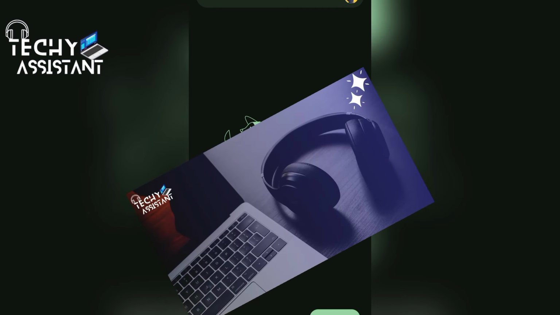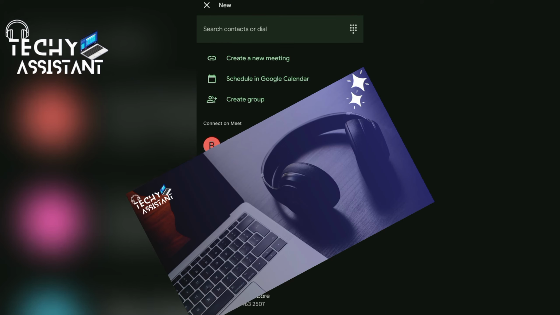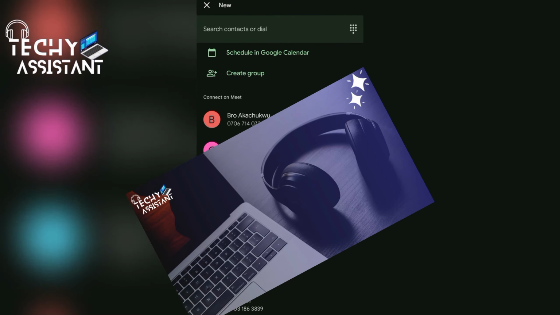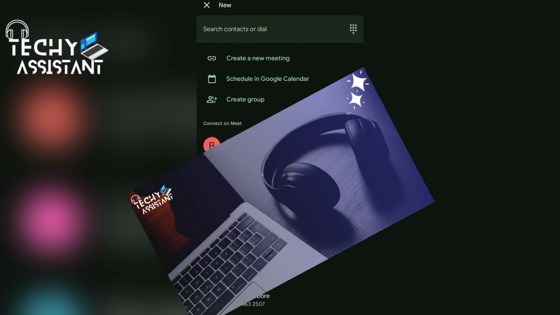You can create a new meeting. I can also schedule in Google Calendar. And one thing you should know about Google Workspace is that it integrates all these apps, all these software. It integrates among itself. Let me create a new meeting.